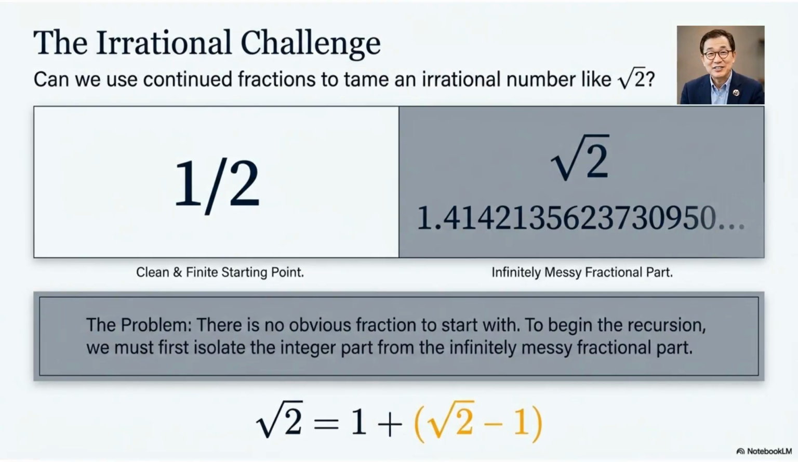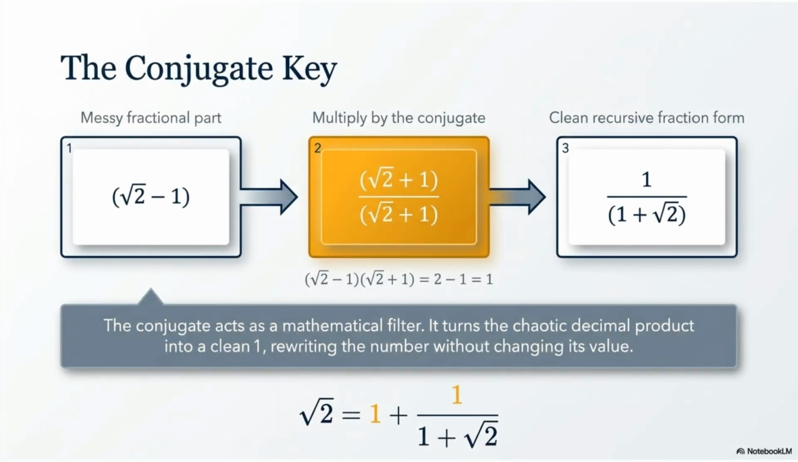or 1/4. Can continued fractions tame an irrational number like the square root of 2? We must first isolate the integer part from the infinitely messy fractional part to begin the recursion. The conjugate acts as a mathematical filter, turning the chaotic decimal part into a clean reciprocal form. This allows us to rewrite the number without changing its value, setting up the recursion.